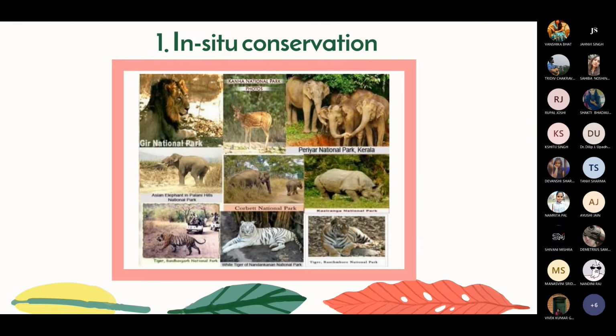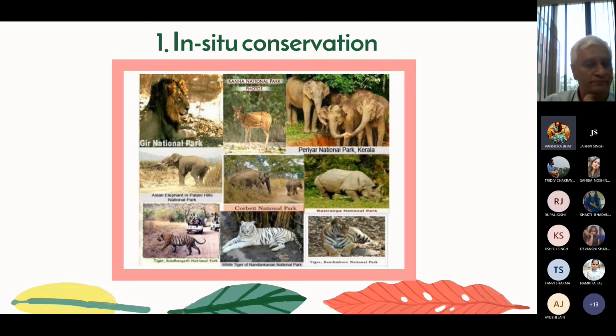And next slide. Yeah, so the first one is in situ conservation. It simply means the conservation of a species in its natural ecosystem or even in a man-made ecosystem. This strategy emphasizes protection of the total ecosystem through a network of protected areas, and the protected areas are land or sea especially dedicated to the protection and maintenance of biological diversity and managed through legal, effective means. Then there are different categories of protected areas which are managed with different objectives. Those include biosphere reserves, national parks, wildlife sanctuaries, etc.